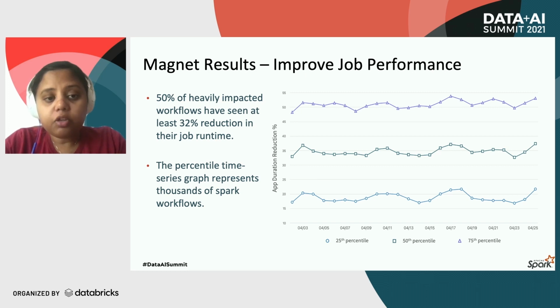So for April 25th, the data point on these lines, they show that there are 75% apps which saw more than 23% reduction in their job runtime. 50% apps saw more than 38% reduction. And 25% of these apps saw a reduction of more than 58% in their job runtime. So, just to summarize, Magnet has resulted in much faster and cheaper job executions across our two production clusters.